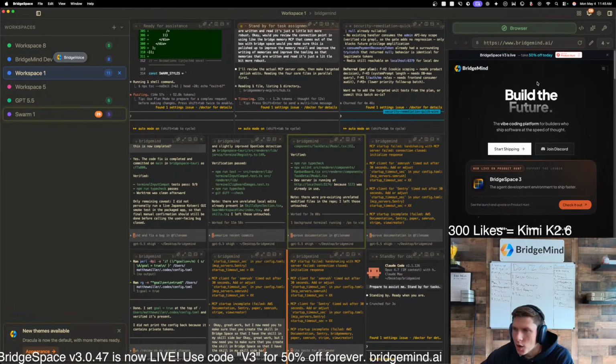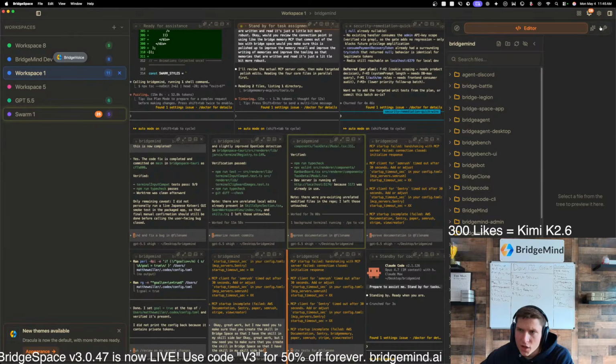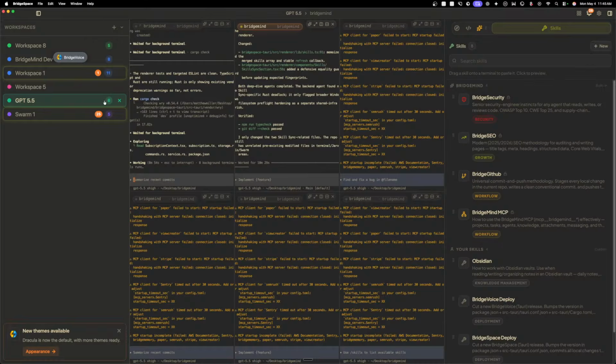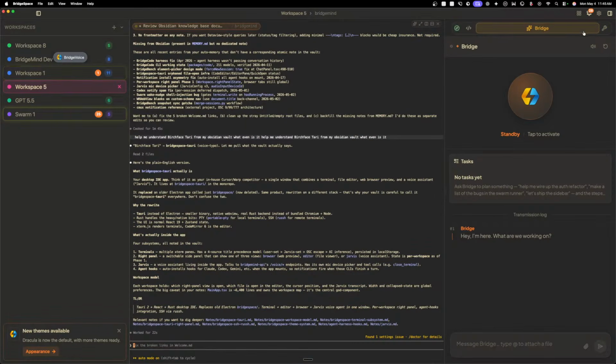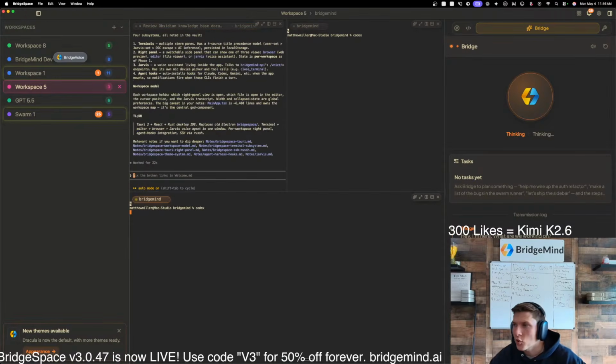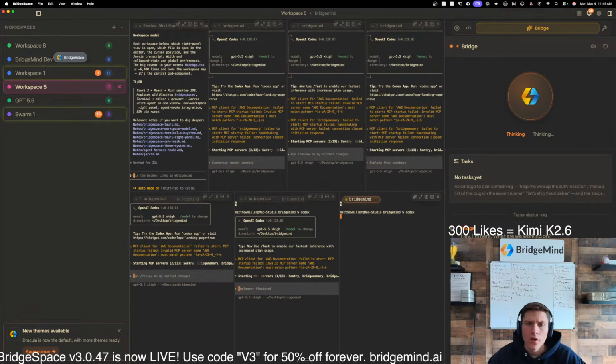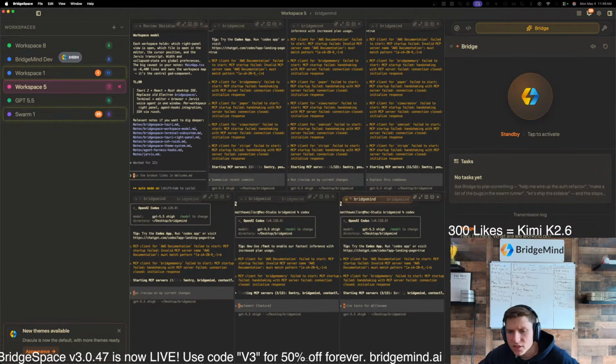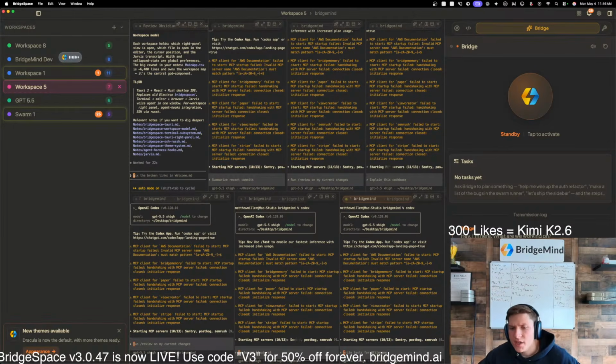So you guys can see that there's a browser tool here. There's a file editor here. There's this really cool Bridge assistant, so check this out. Let's open up a new workspace for this, and I'll show you how it works. I can just say, hey there, Bridge, I want you to open up 6 Codex agents in this workspace. So you guys can see here the Codexes are being opened up. 6 Codexes up. So we just launched 6 Codexes.